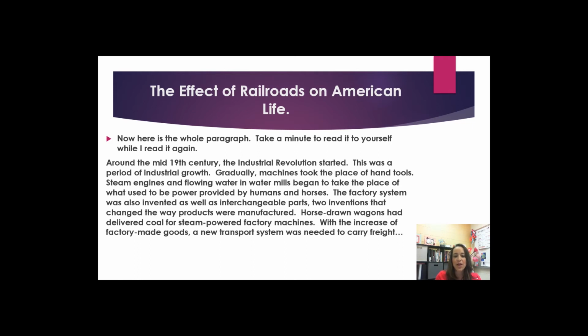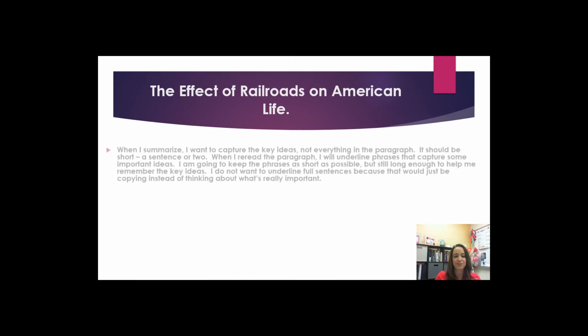Steam engines and flowing water in water mills began to take the place of what used to be power provided by humans and horses. The factory system was also invented, as well as interchangeable parts, two inventions that changed the way products were manufactured. Horse-drawn wagons had delivered coal for steam-powered factory machines. With the increase of factory-made goods, a new transport system was needed to carry freight.